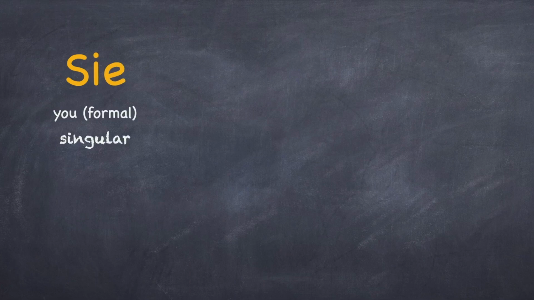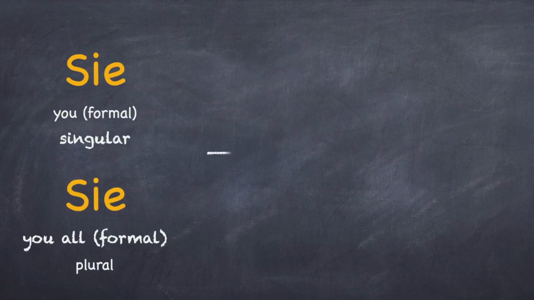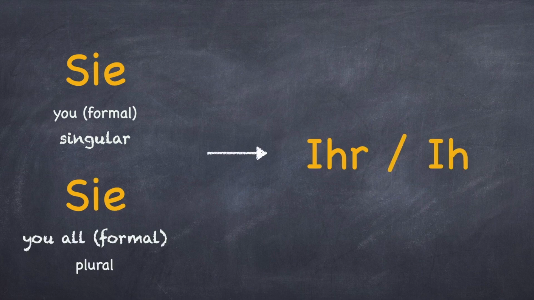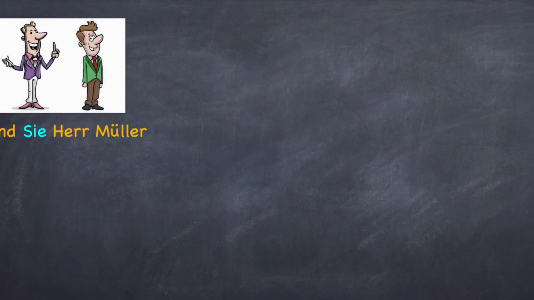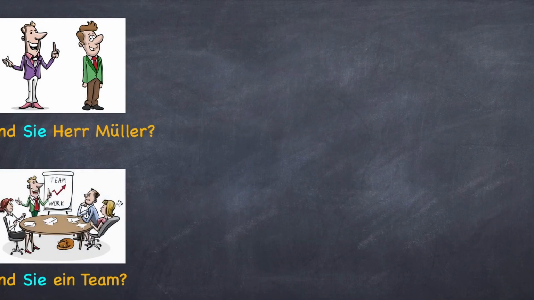The next one is Sie in formal form, singular and plural. For both of them, the possessive article is the same, Ihr or Ihre. Let's see their usage. So for the first situation, where it's Sie singular, sind Sie Herr Müller? For the second situation, where it's in plural, sind Sie ein Team?